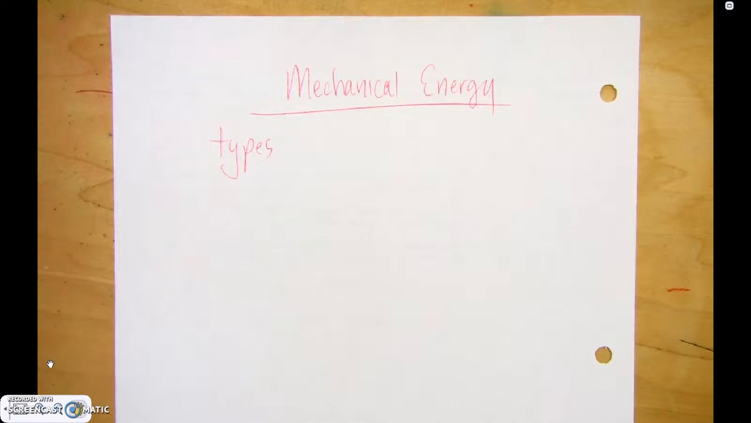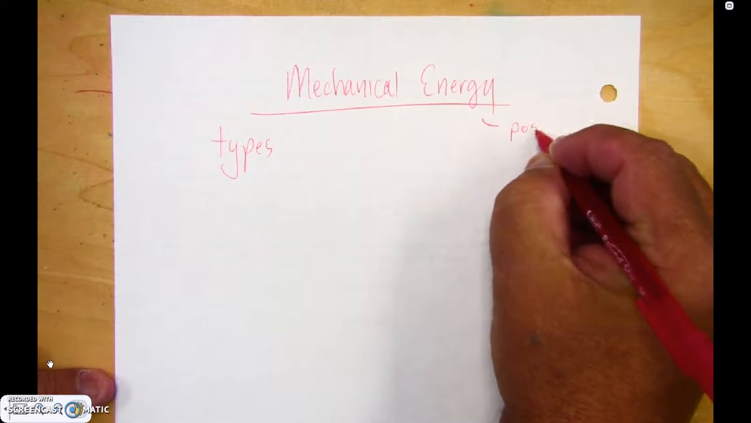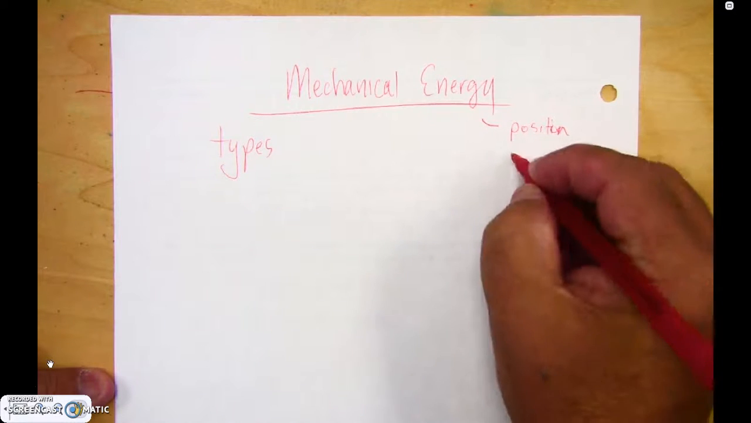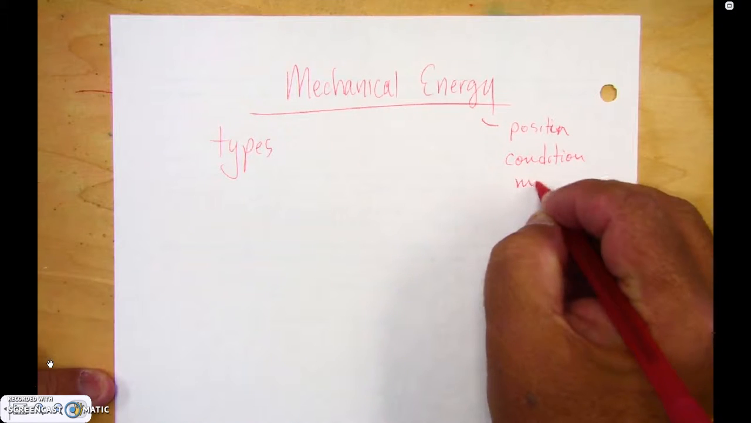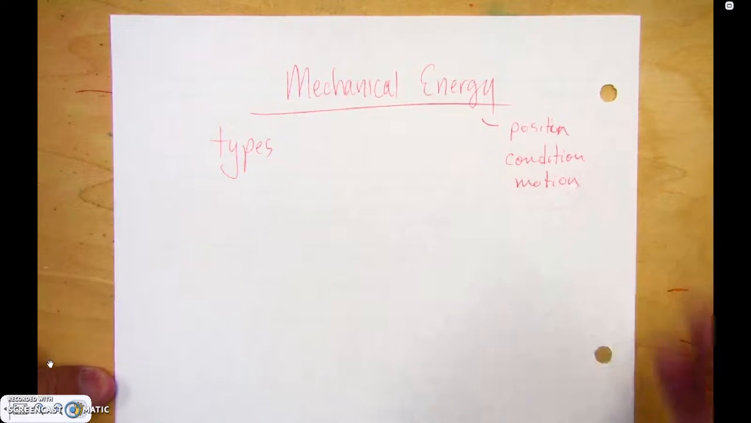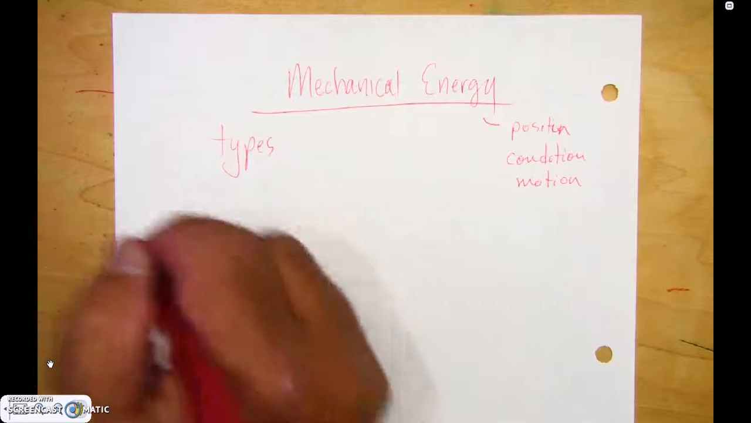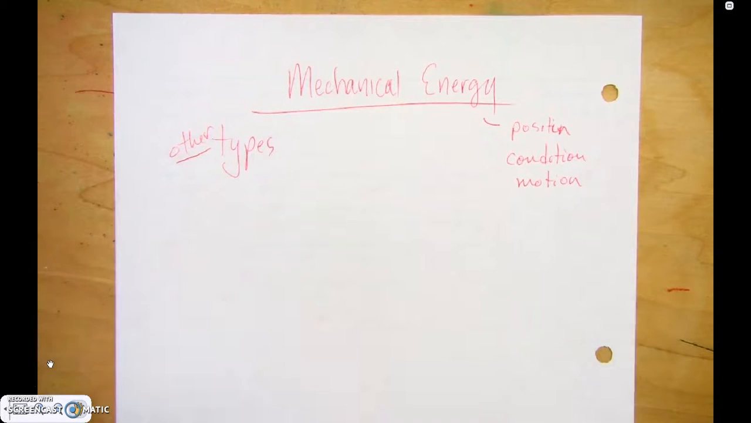Okay, now we're talking about mechanical energy. Now, mechanical energy is energy due to position, condition, or motion. In other words, how something is, what's acting on it, and if it's moving or not in mechanical energy. Now, there's a lot of different types of energy that we will cover later in here.